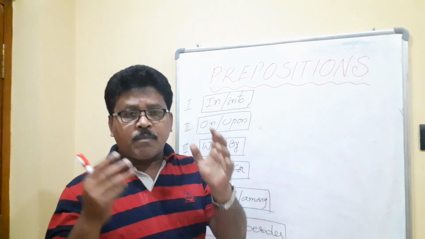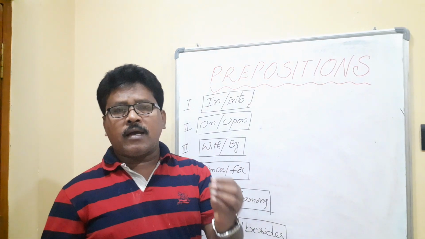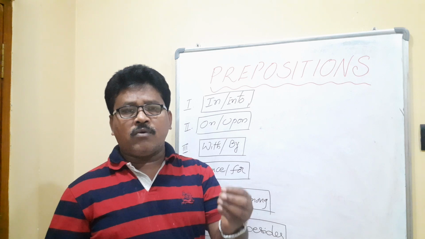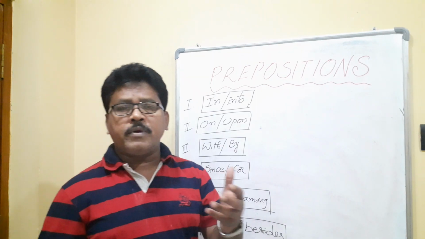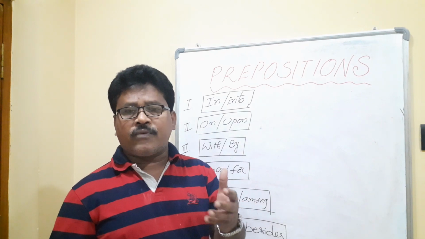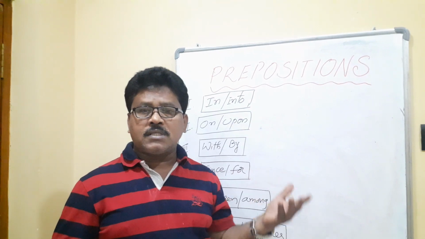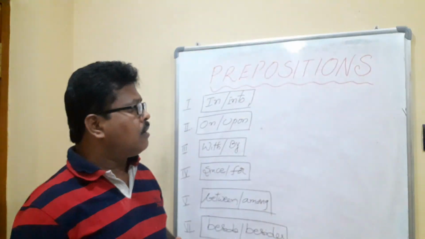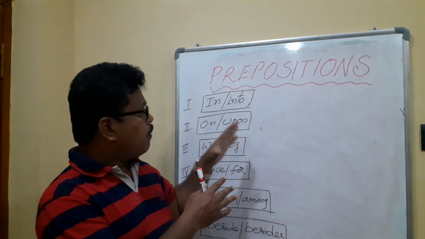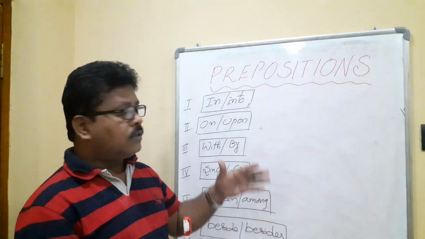We have 100 plus prepositions: in, into, with, by, on, upon, between, among, of, to, towards, through, up, down, before, after, since, for, from, about, in front of, behind, beside, opposite, during. So many prepositions are there. First we take some prepositions in pairs and we discuss the usage of the pairs.